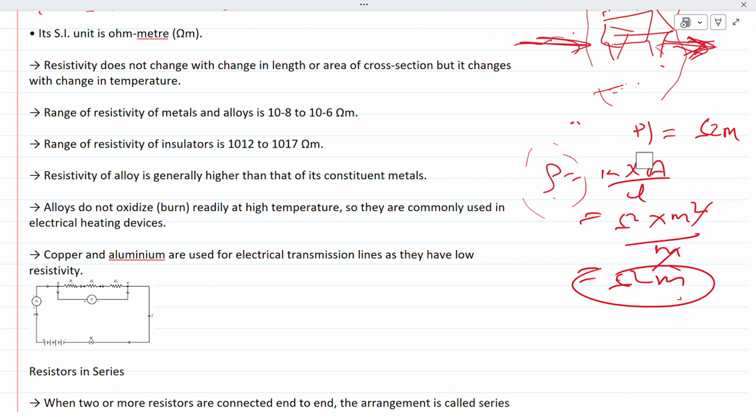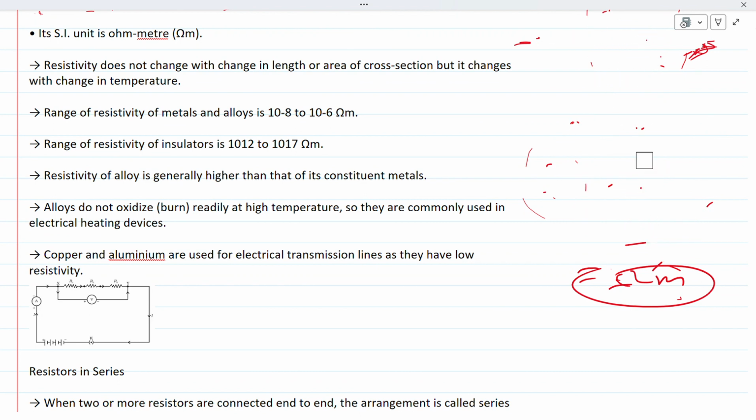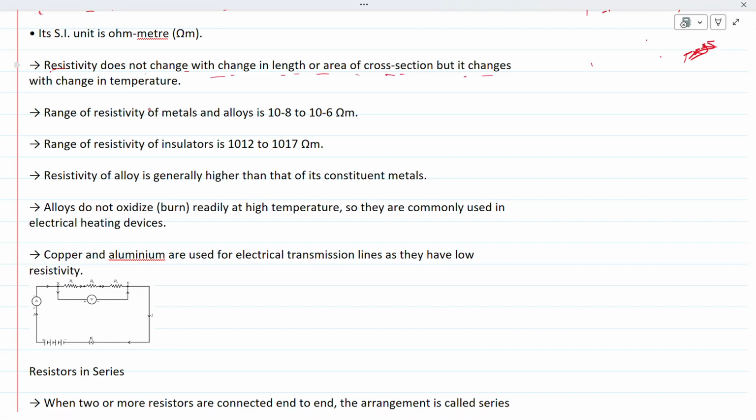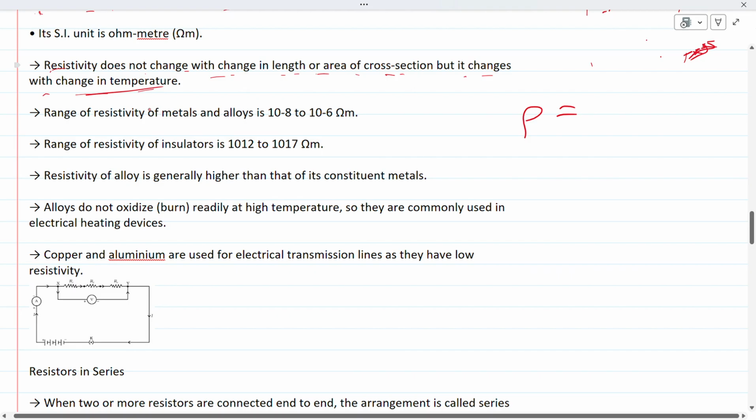Let's move to the next topic. Resistivity does not change with the change in the length or area of the cross section, but it changes with the change in temperature. It means that resistivity does not depend on length, it also does not depend on area.